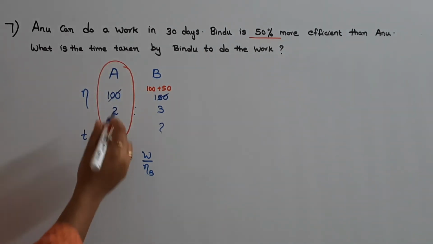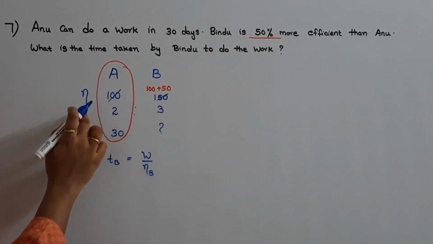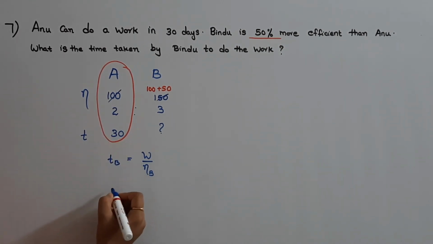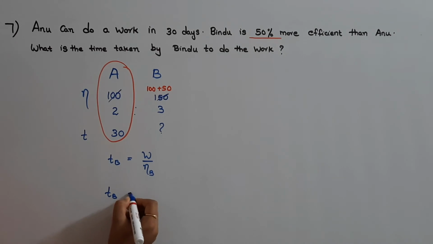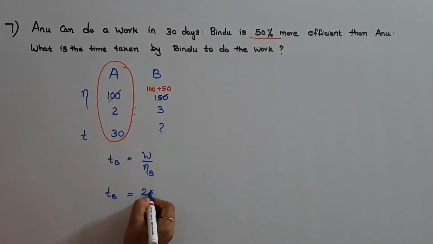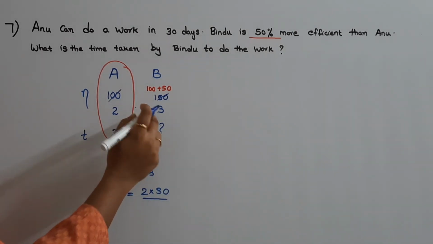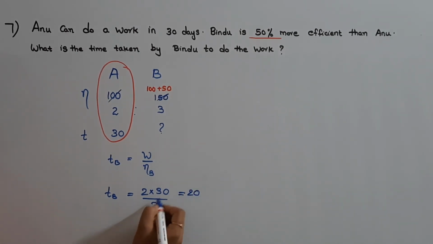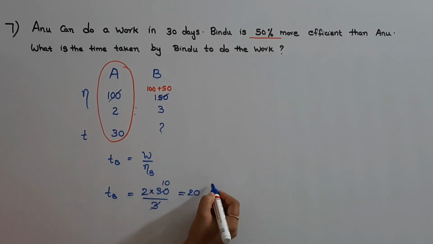Work done will be equal to efficiency of A into time taken by A. Hence T of B is equal to work done, 2 into 30, divided by what is the efficiency of B? That is 3. Hence the answer will be equal to 20 days.